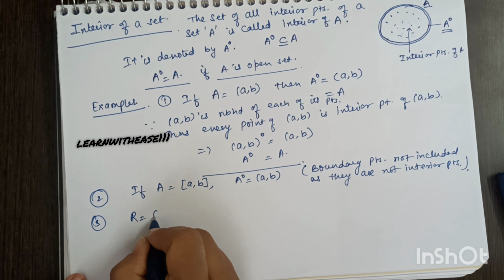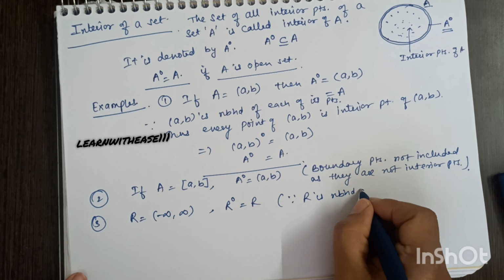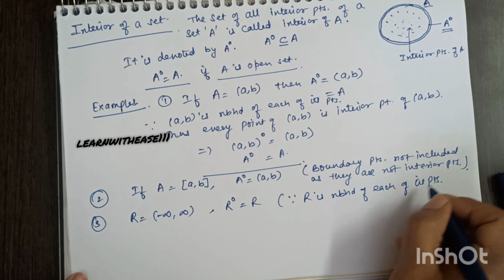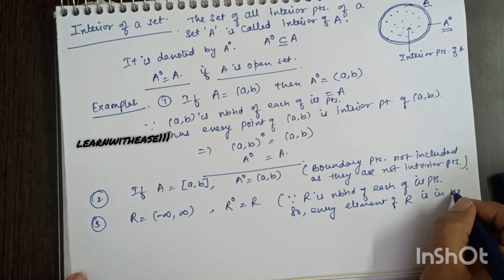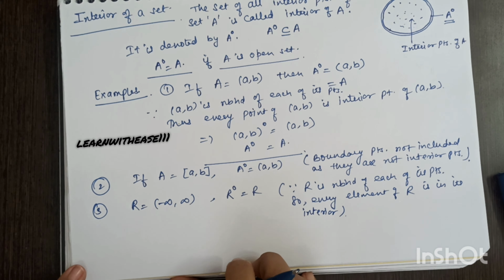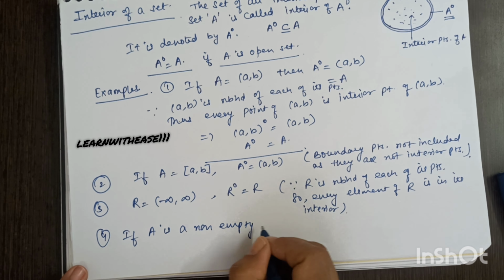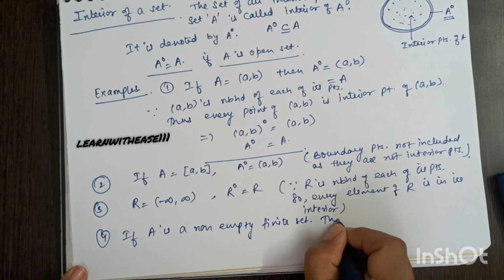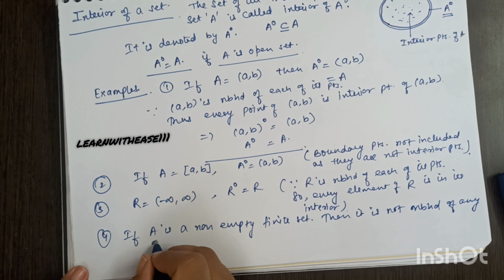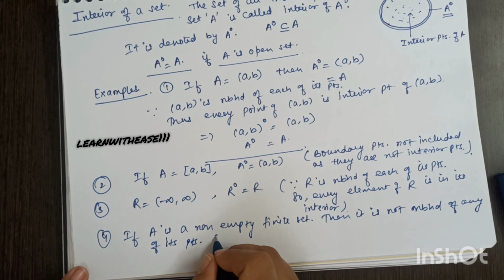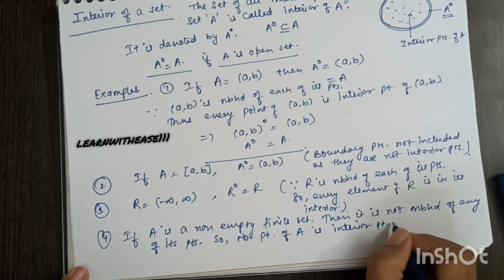The set of real numbers, minus infinity to infinity, is a neighborhood of each of its points. So every point is in the interior points. So R0 is R. The collection of all the interior points is the set itself. If you're talking about any non-empty finite set, then its interior is empty. Why? Because it is not a neighborhood of any of its points. So no point of it is in the interior of the set. Hence its interior collection is totally empty.